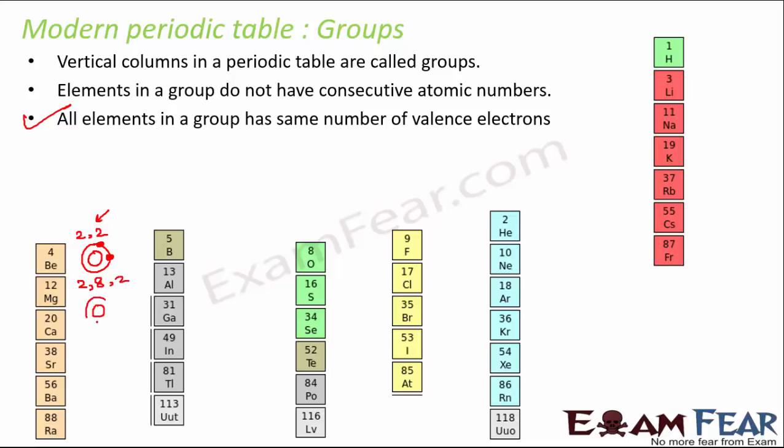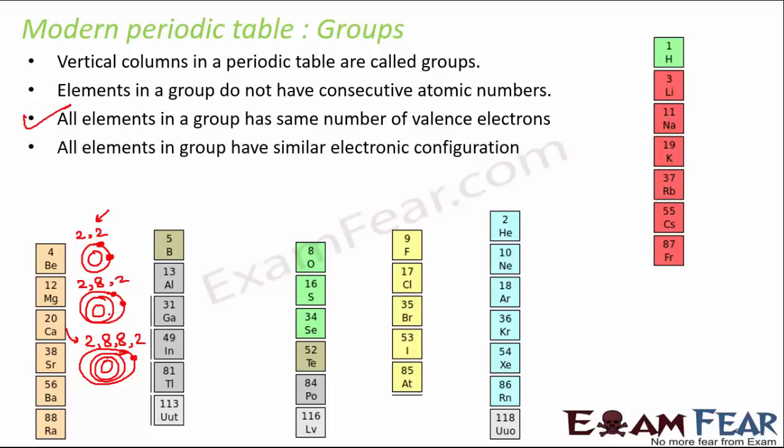Here again, if you draw the structure, it would be like this: 2, 8 and then the outermost shell will be 2. Now if you write the configuration for calcium, it would be 2, 8, 8, 2. In this case, you have 2 electrons again in the outermost shell. So one thing is sure: the number of shells are different. For beryllium, it is 2 shells, magnesium 3, calcium 4, but the number of valence electrons are the same.